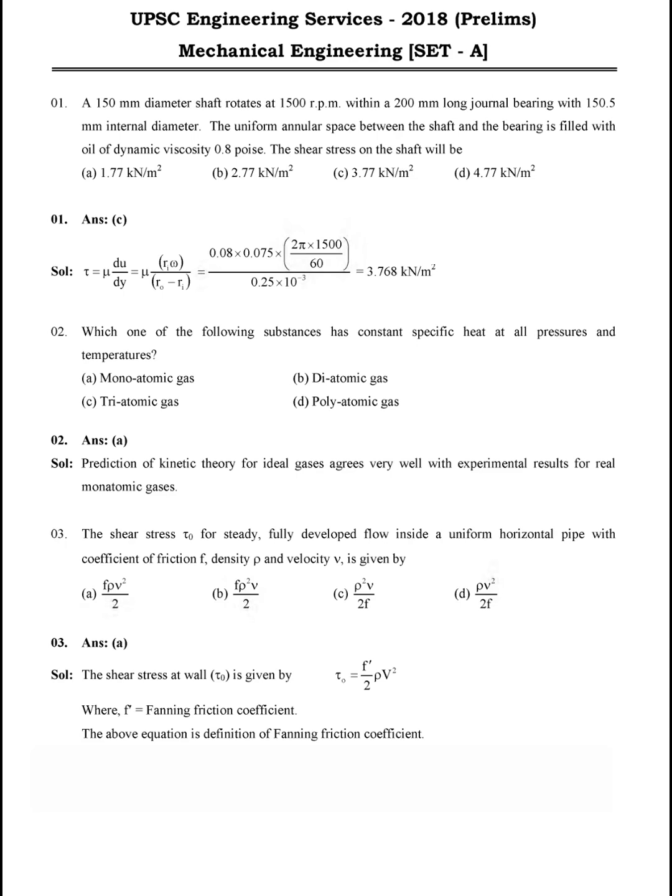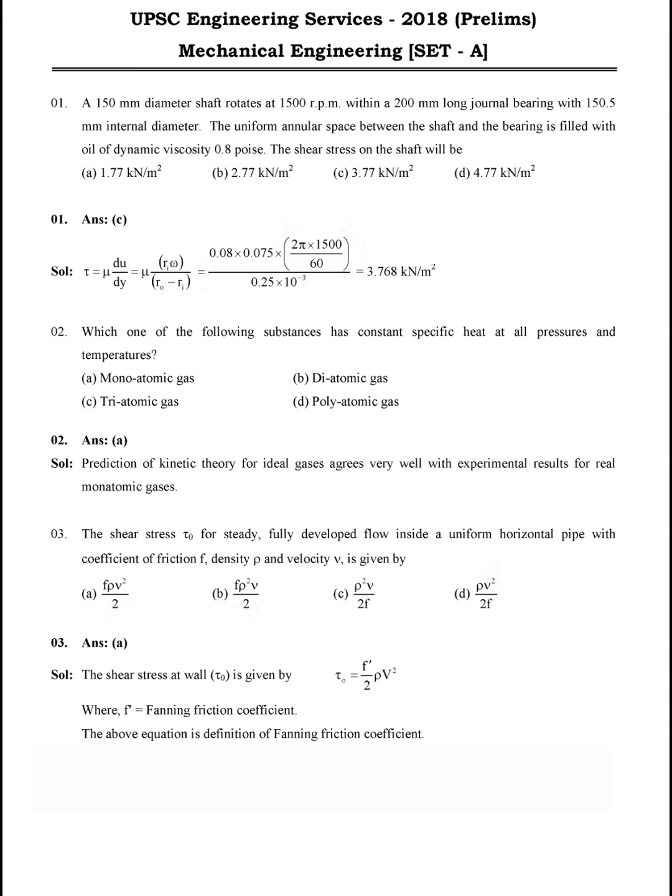So what was the question? Which one of the following substances has constant specific heat at all pressures and temperatures? Only monoatomic gas has constant specific heat. Question number 3: the predictions of the kinetic theory of ideal gases agree very well with the experimental results for real monoatomic gases.